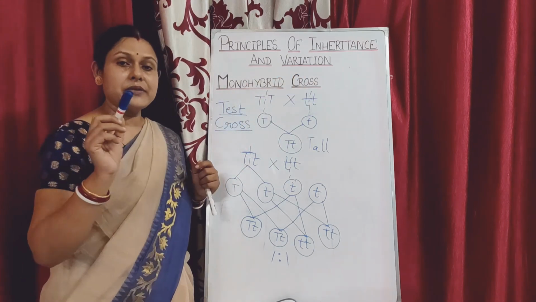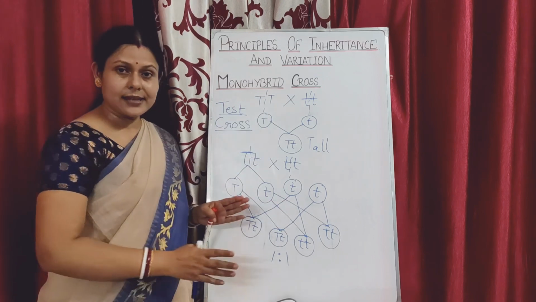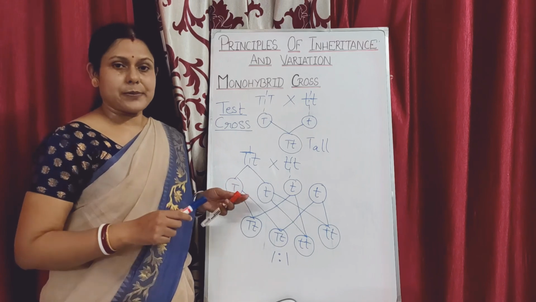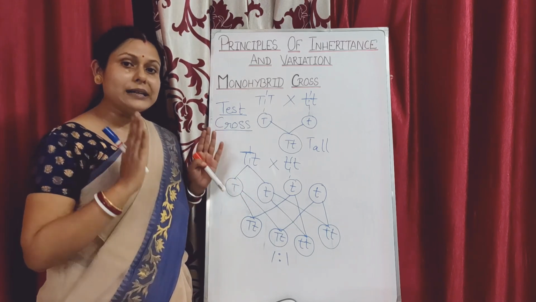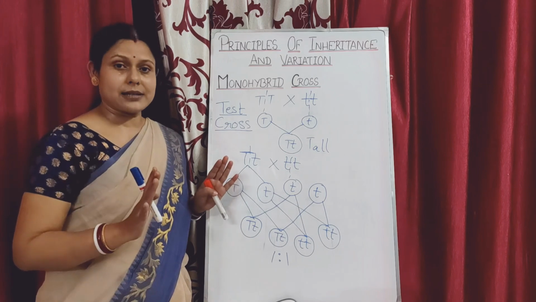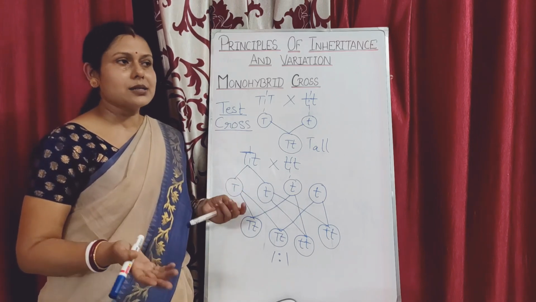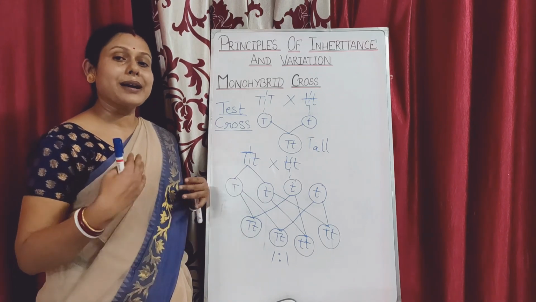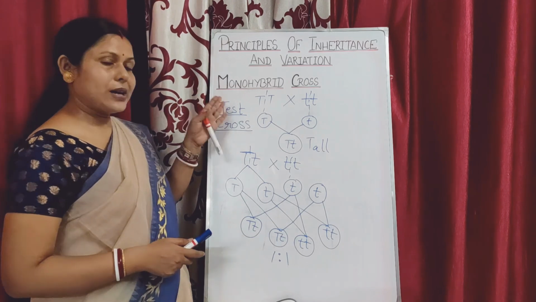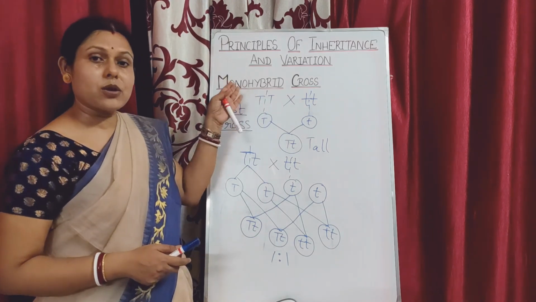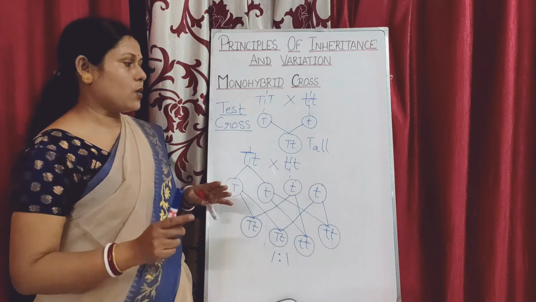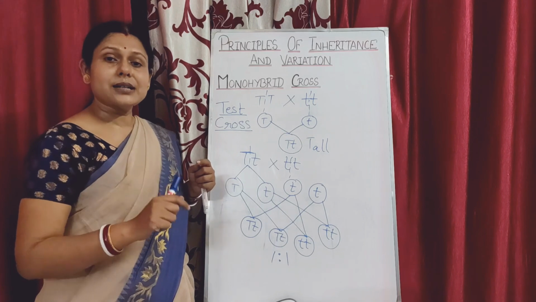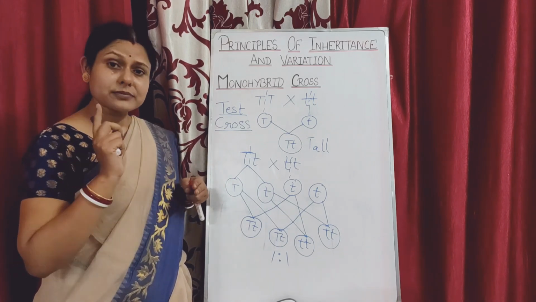Mono means single. When a single character is taken into consideration and then the experiment is performed, see, Mendel did not go for complicated experiments. He always took one character at a time or sometimes two characters at a time, but not more than that. Why he did not take more, we are not going into that, but he always took one character at a time and at most two. When he took one character at a time, that type of cross is called a monohybrid cross, or the inheritance of one gene. And after inheritance of one gene, we came to know about the two laws of Mendel, the law of dominance and the law of segregation.